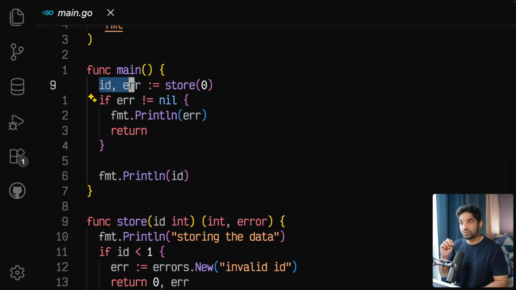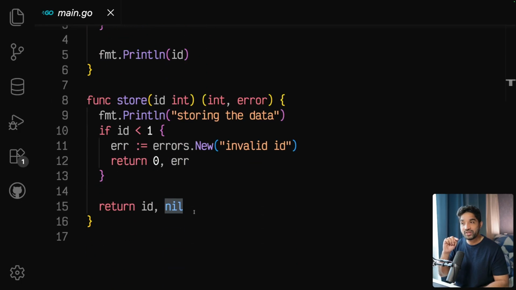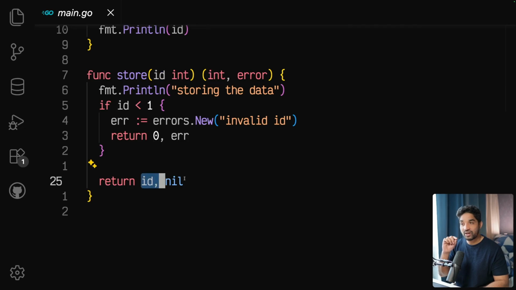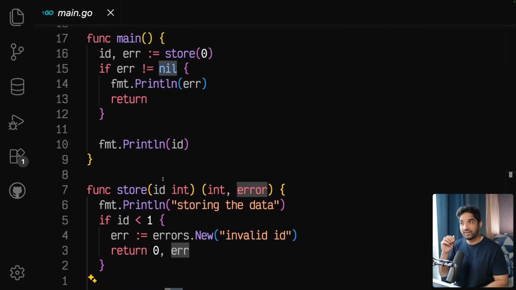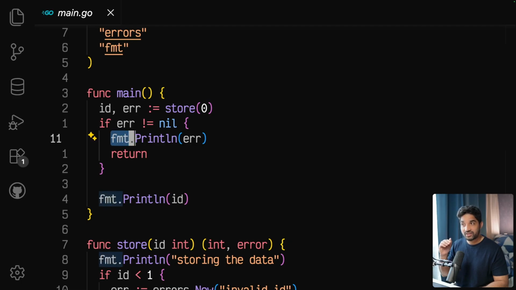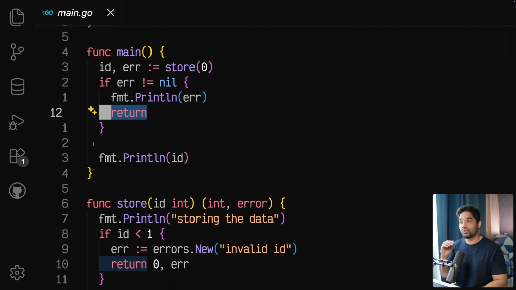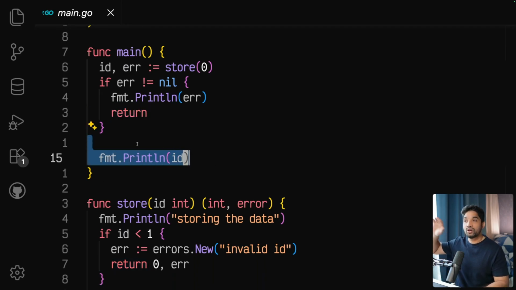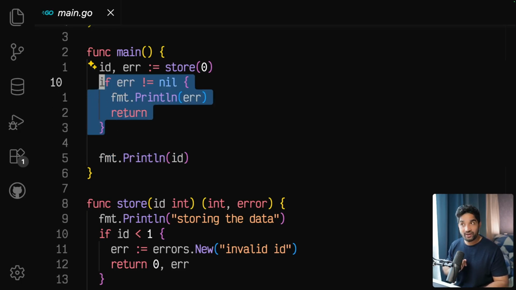Two things. So we need to do it like this to receive two things. And then the very first thing we do is we check if error is not equal to nil, because we said here, if everything goes well, then we are going to return nil. And that is the same thing we are going to check, but opposite: error is not nil. It means we have an error. And if yes, then we are handling this error here, and we are returning from here. So we don't go here. We just return, we just exit our program. So this is the way how we handle an error in Go.